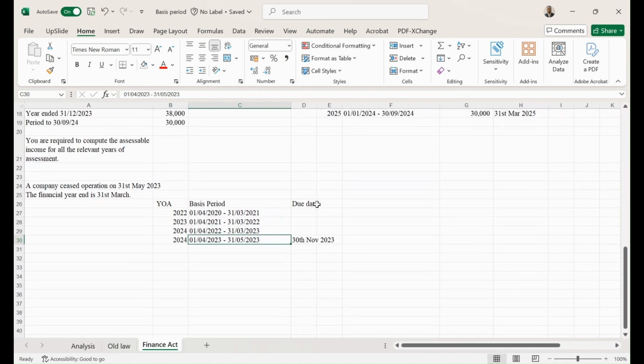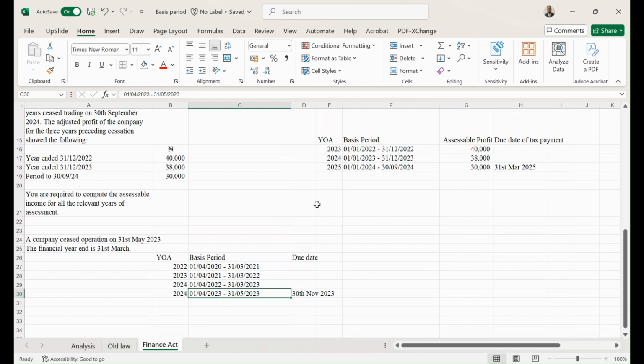Okay, that's it. The last thing we should quickly focus on is that there are some scenarios where we have transactions called post cessation transactions. These are transactions that occur after a company has already ceased operation. What the law says about that is that we need to make adjustment for those transactions using the last profit that the company earned. So let's say, for example, in October 2024, there was a bad debt that had been written off that was later recovered when the company had already ceased operation in September.